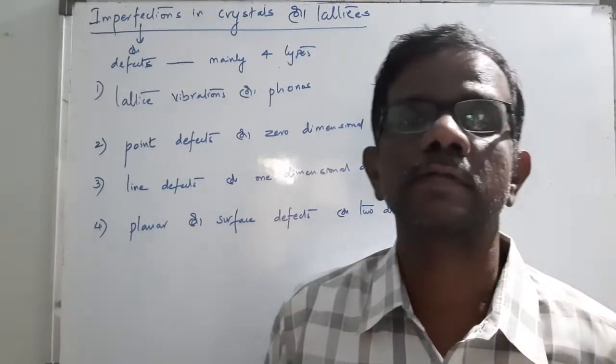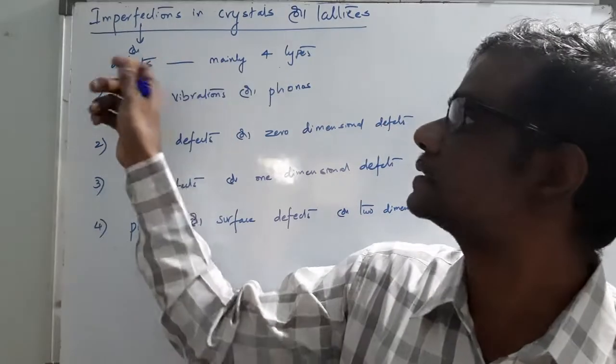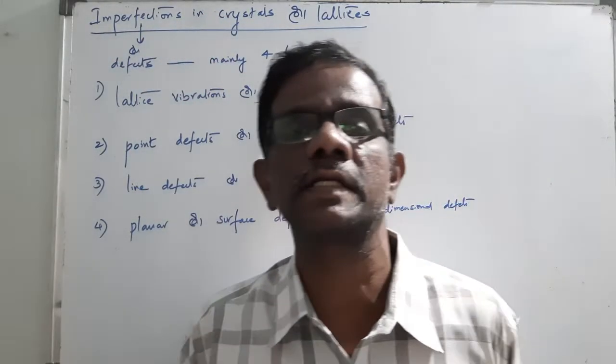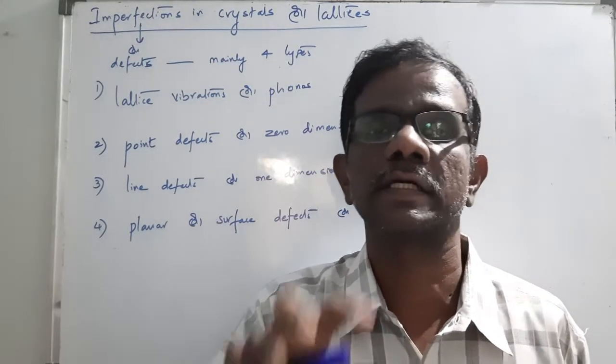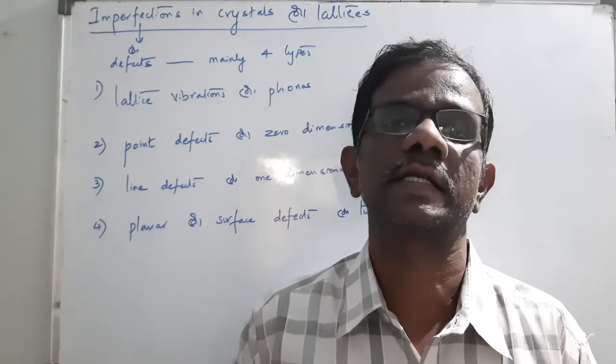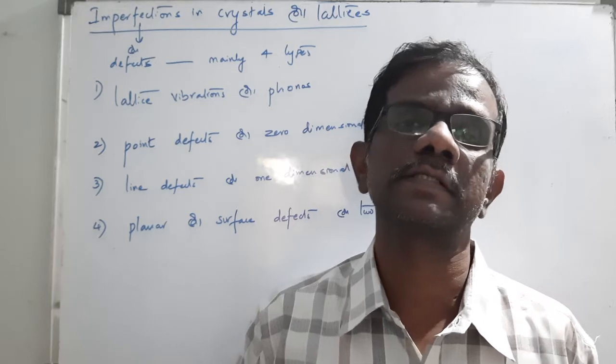In this class, we are going to discuss imperfections or defects in crystals or lattice. In the previous class, we already discussed what is a crystal, what is a unit cell, what is a space lattice, and what are the 14 types of Bravais lattice. Each and everything we discussed.